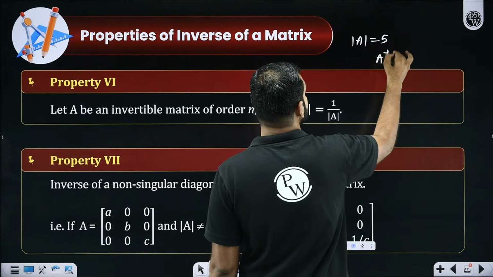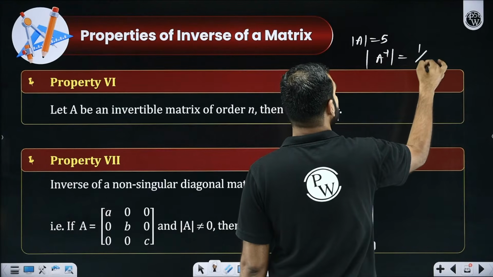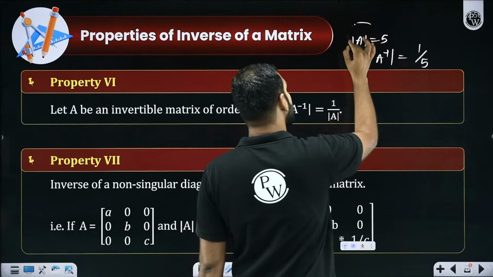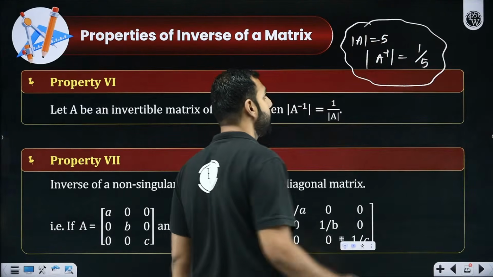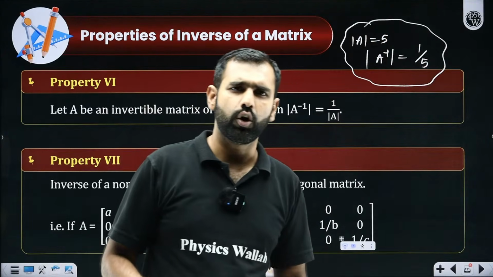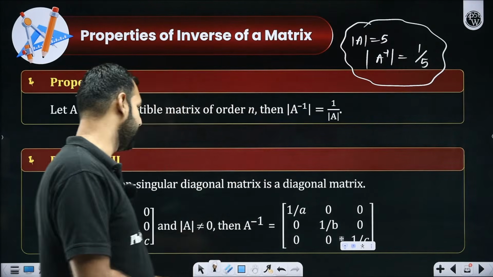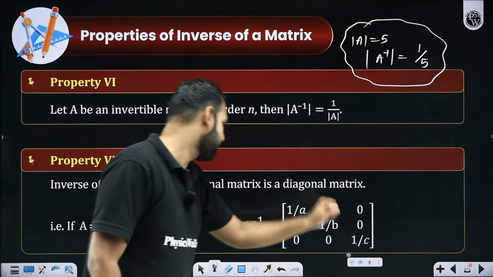With this, I hope you remember, let's say I'm told that determinant of A is 5 and someday I'm asked the determinant of A inverse. Please remember it. It is always 1 by determinant of A, 1 by 5. This property is a huge one, an immense one, an important one. When you're solving a lot of previous year's questions from JEE Mains and Advanced, you'll see it getting used very widely.